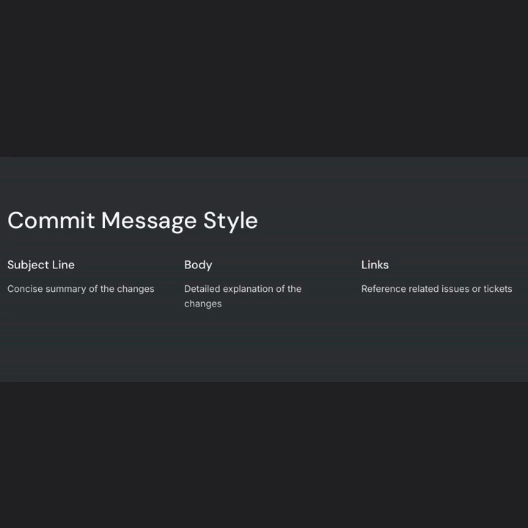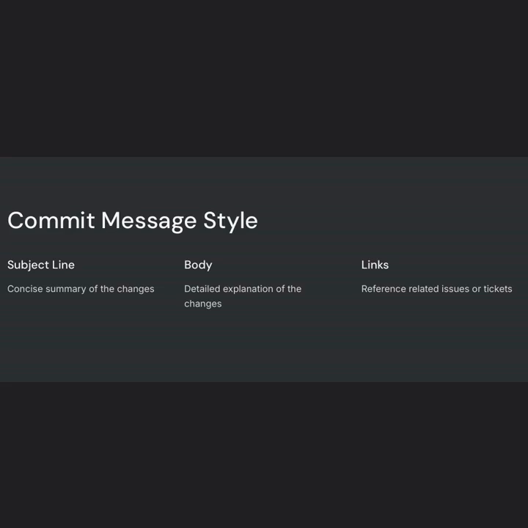Now let's discuss the commit message style. Writing good commit messages is a fundamental practice for maintaining a clean, understandable Git history. A commit message typically has two parts, the subject and the body. The subject should be concise, ideally no more than 50 characters, and it should describe the change clearly and specifically. For example, instead of using a vague subject like "fixed bug," a more descriptive message would be "fixed index out of range error in user login function." This gives any collaborator reading the commit history an immediate understanding of the change.